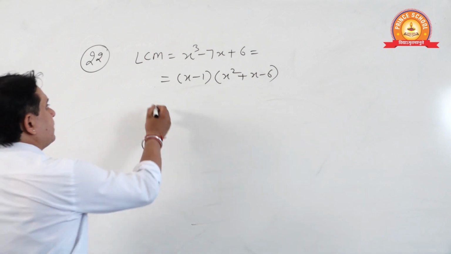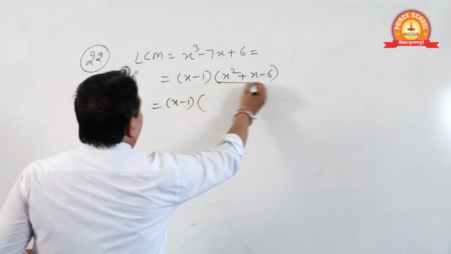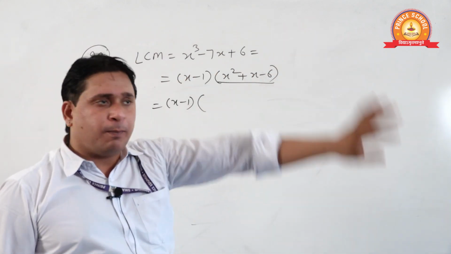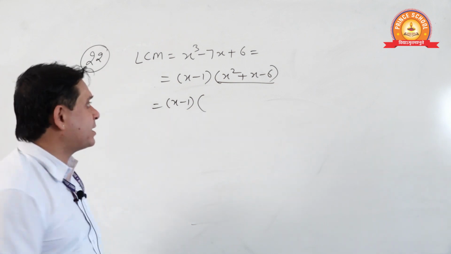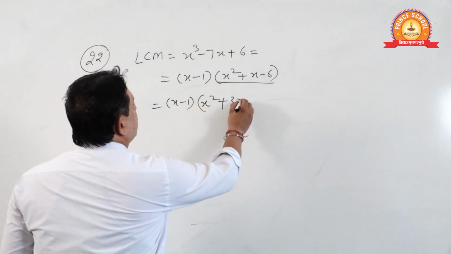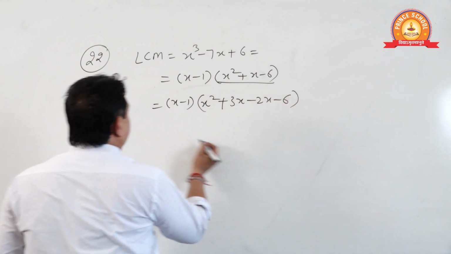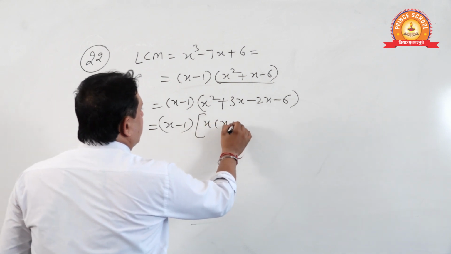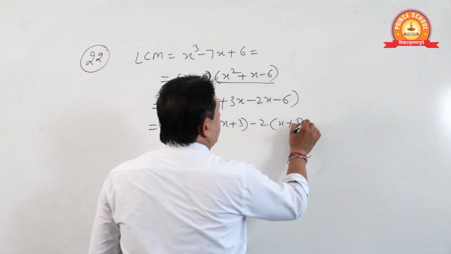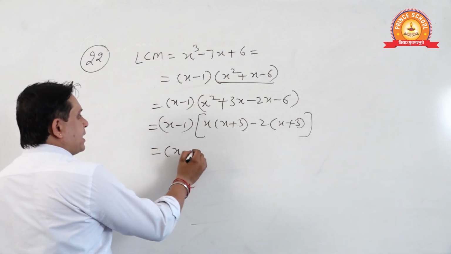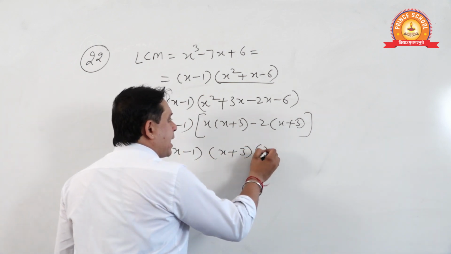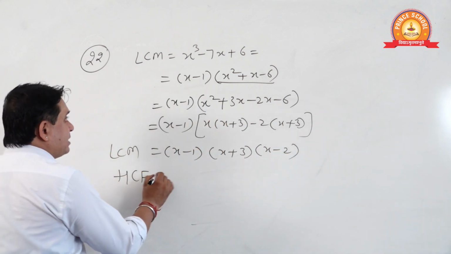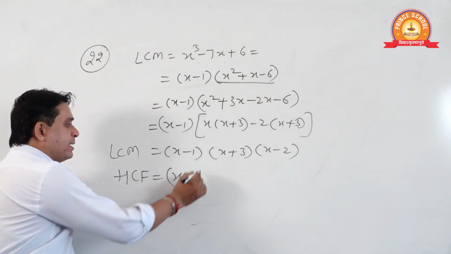Done. Now see students, x minus 1, and you can factorize this also. Plus 1 minus 6: 3 minus 2 is plus 1, 3 into minus 2 is minus 6. Do it. x square plus 3x minus 2x minus 6. Here x common, x plus 3, minus 2 common, x plus 3. Yes. x minus 1, x plus 3, x minus 2. This is the LCM we got, and the HCF we have is x minus 1, already given.